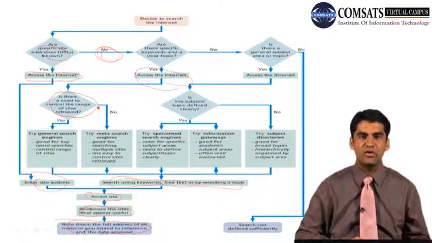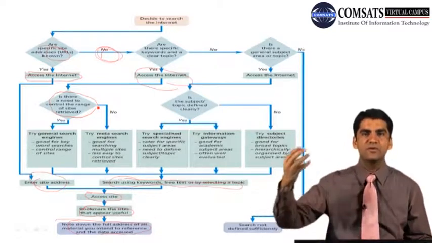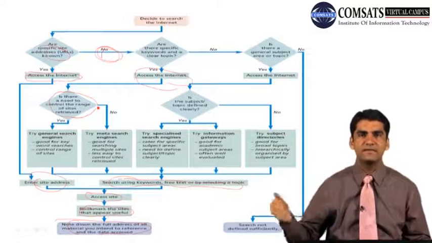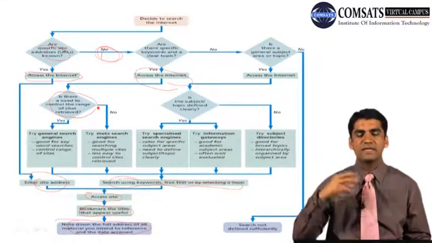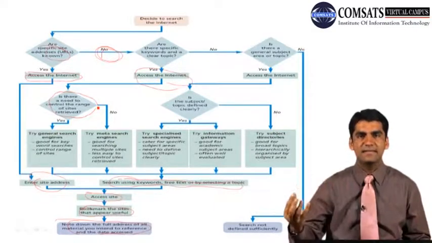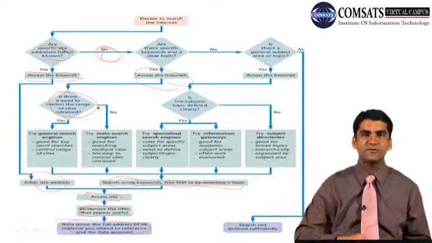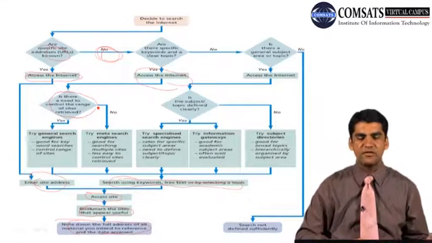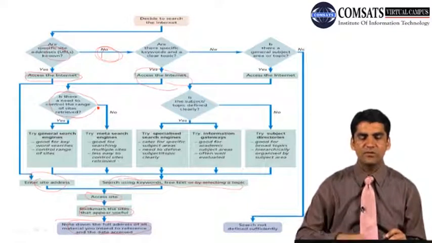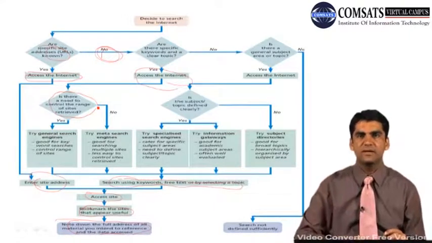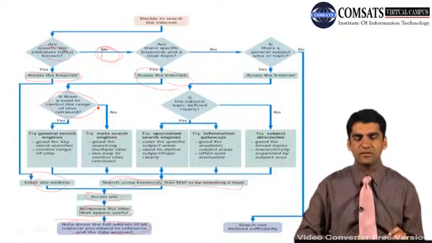So instead of searching through a particular site like sciencedirect.com or isiwebofknowledge.com, you can just write the keywords or topic in Google and you can access some sites, and you can then decide, is there a need to control the range of the sites retrieved? Whatever you get out of that, you have to think about which site is important or not.